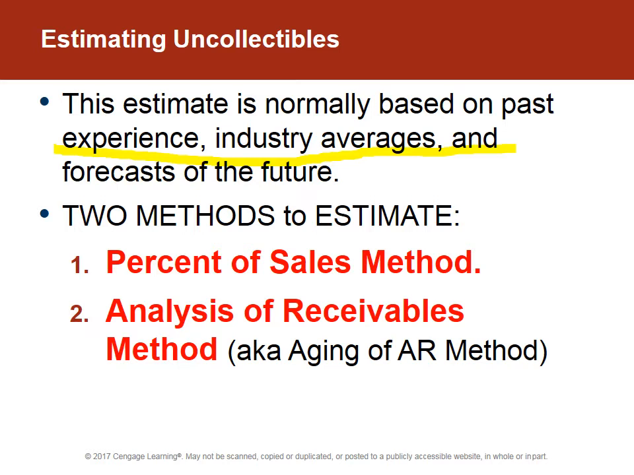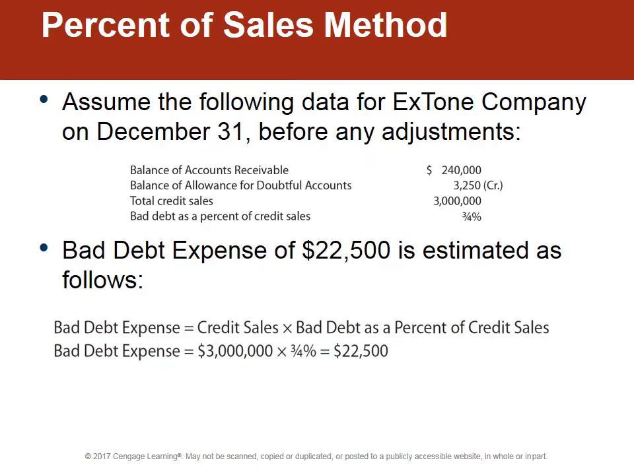So there are two methods. These two methods are crucial to understanding Chapter 8. We'll take the easiest one first, and then we'll move on to the second. So, percentage of net sales. Let's take this information where we've got this amount in our accounts receivable. We've got this $3,250 credit from the prior period because, again, you're never going to get this exact. We have credit sales of $3 million, total credit sales, and bad debt as a percentage has been estimated.